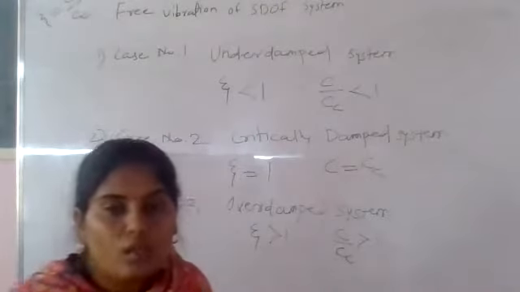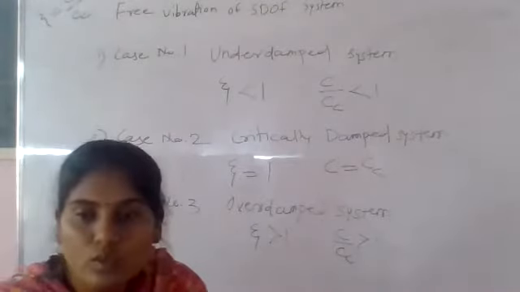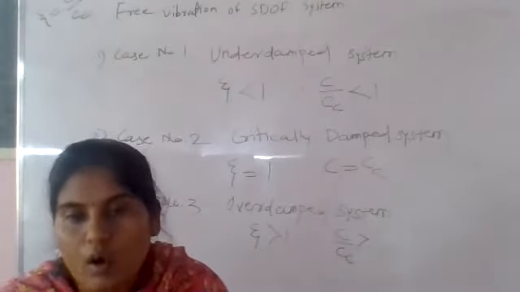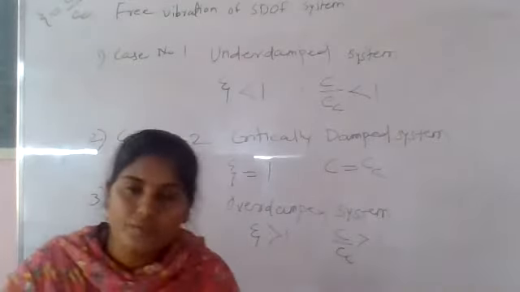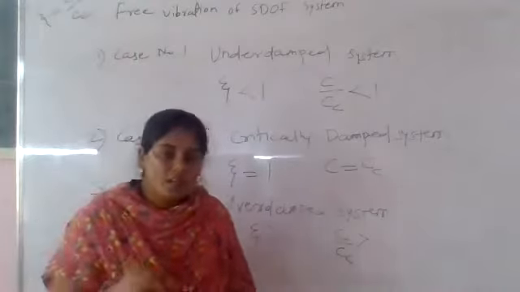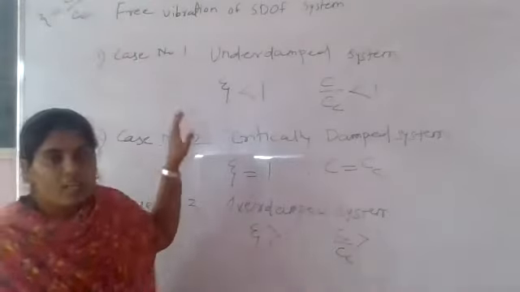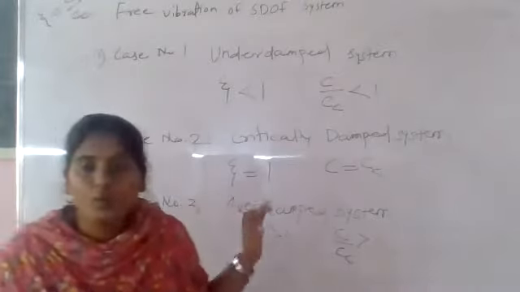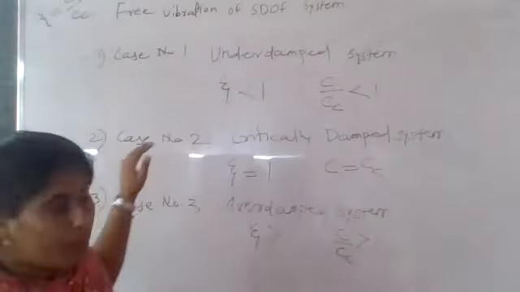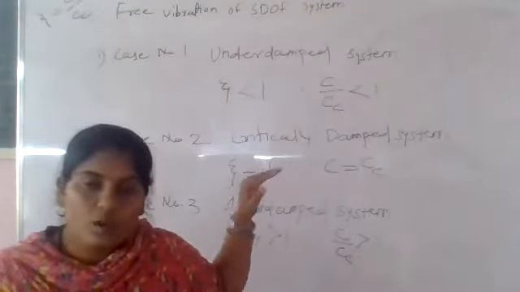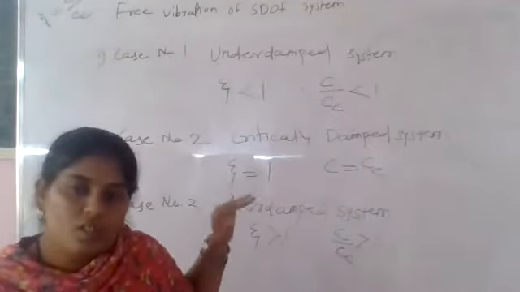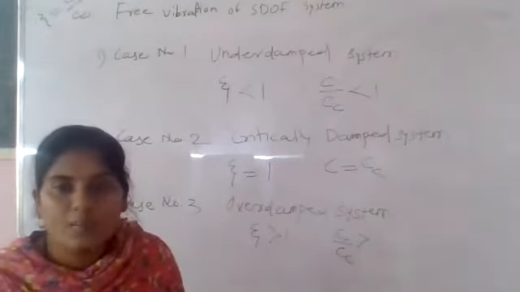The basic equation is nothing but the free vibration of damped system. From this, there are subdivisions based on case number 1, case number 2, and case number 3. Up to the last point, x of t, or the conversion of S1 and S2 values in terms of zeta, you have to follow the same procedure.